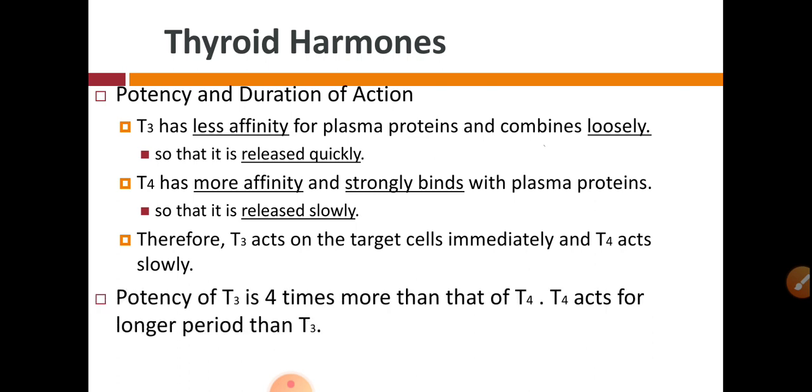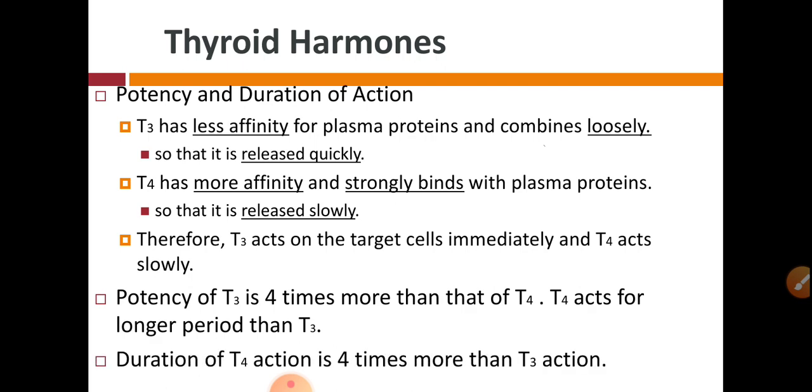So this is the major difference between these two hormones, T3 and T4, but their actions and functions are the same. So the potency of T3 is 4 times more than that of T4, and the duration of action of T4 is 4 times more. So talking about potency, T3 is more potent, while talking about duration of action, T4 takes more time.